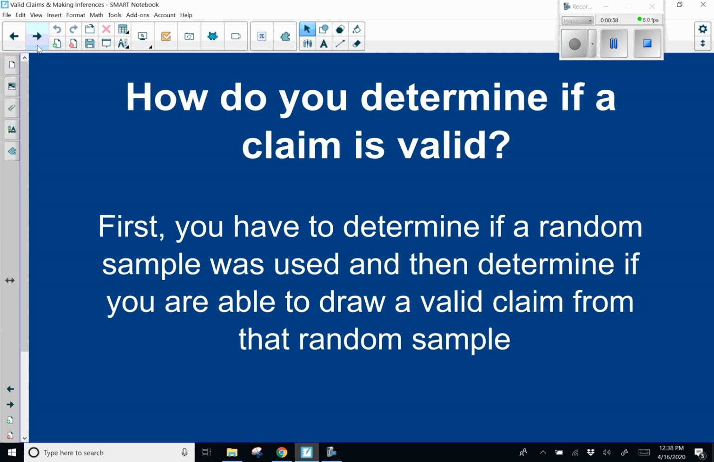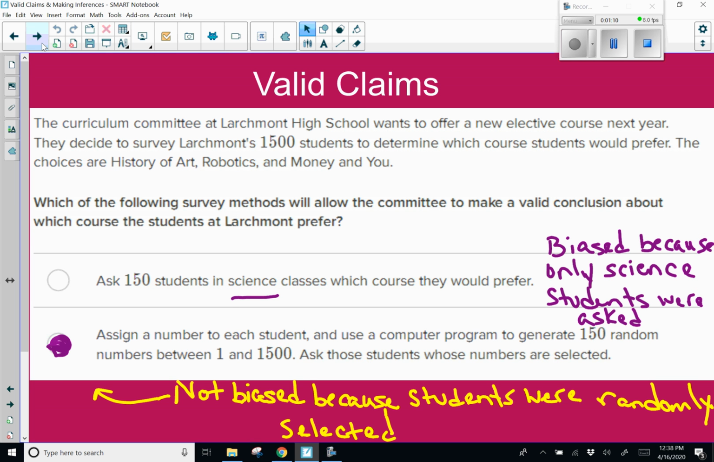How do you determine if a claim is valid? First, you have to determine if a random sample was being used, and then determine if you are able to draw a valid claim or conclusion from that random sample. So let's take a look at some questions.